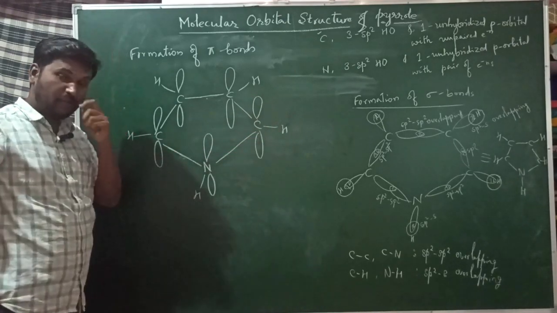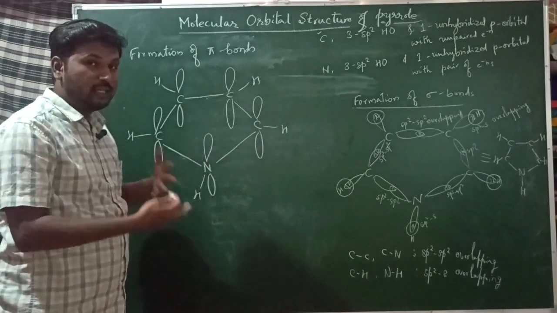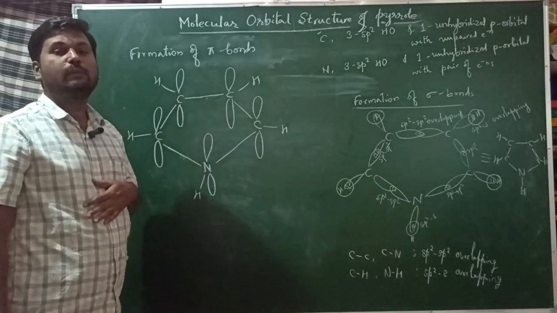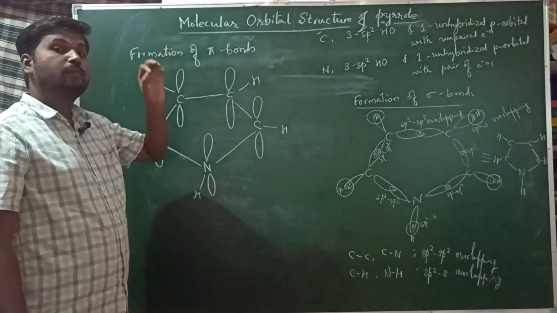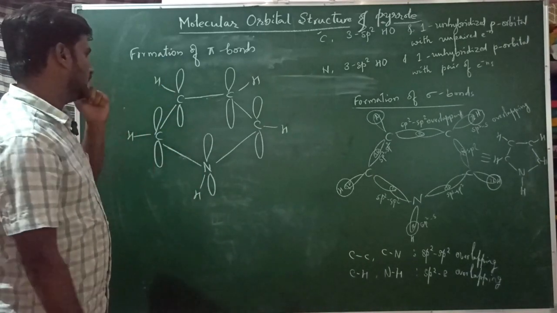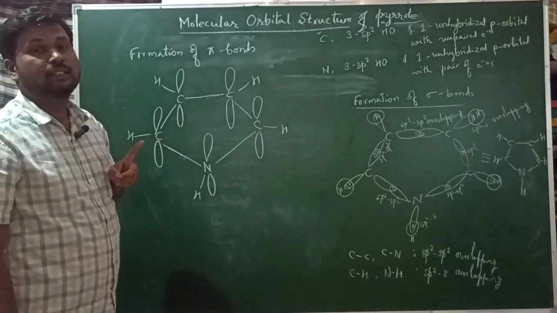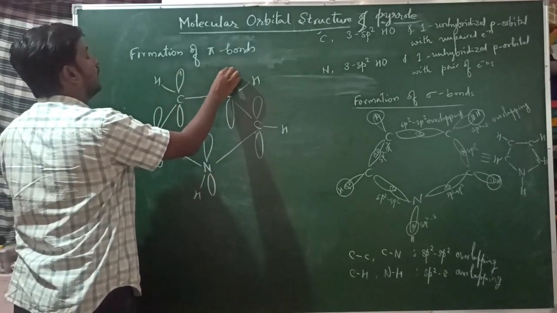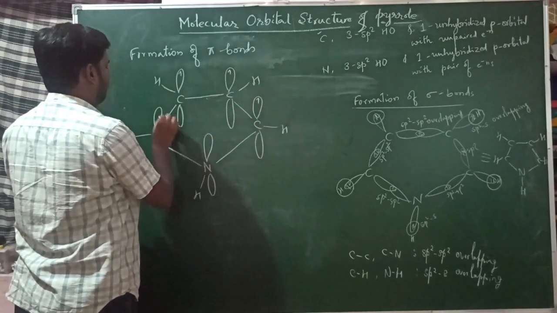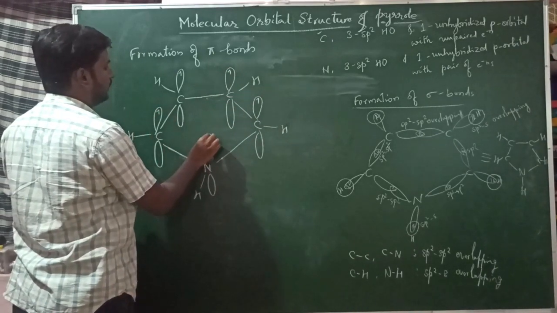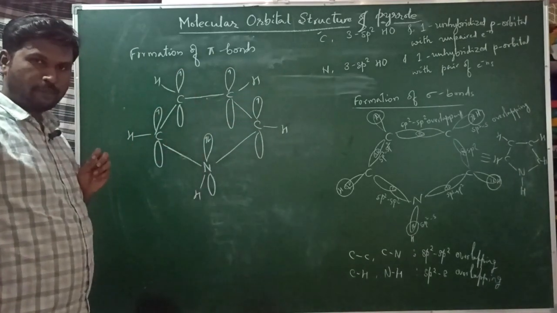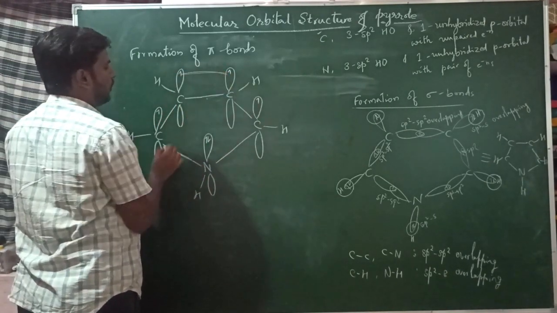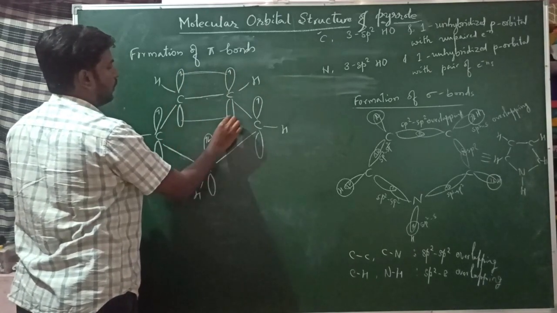If they are in the plane, then they form an axial overlapping, leading to the formation of a sigma bond. But all these unhybridized p orbitals are present perpendicular to the plane of the sigma bonds. So that's why they always form pi bonds. In the case of carbon, each carbon orbital has an unpaired electron, and nitrogen has a pair of electrons. These will now show sideways or lateral overlapping, upper lobe, lower lobe.